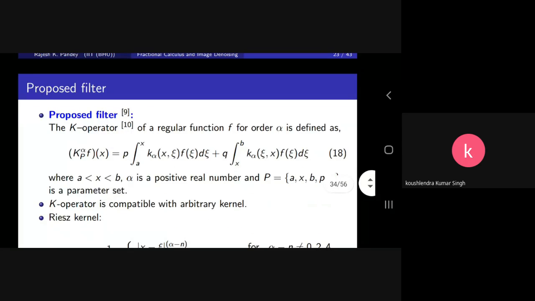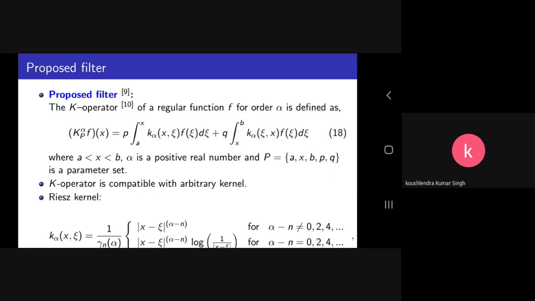Now, what is actually our contribution over here? In the proposed filter we use the K operator instead of the Riemann-Liouville fractional integral. The advantage is that it is defined like p times the integral from a to x of K alpha(x, xi) f(xi) d xi plus q times the integral from x to b of K alpha(x, xi) f(xi) d xi. So if you take different values of p and q, different combinations of fractional masks can be derived.